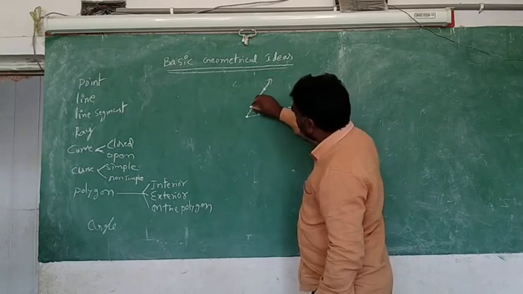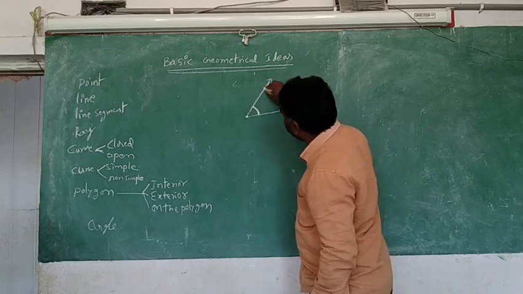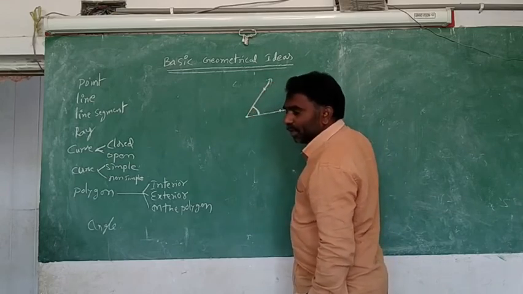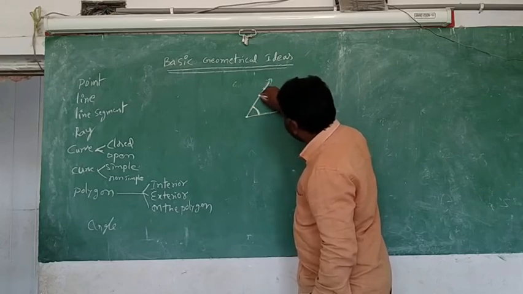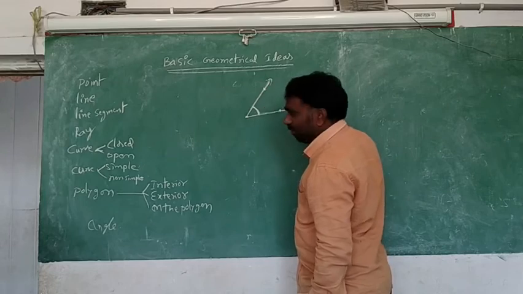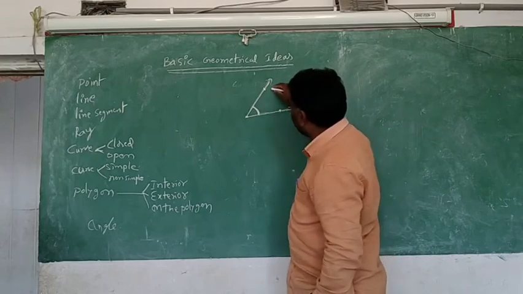If you ask where the angle is, you will show this angle. So we mark 1 point on this arm, 1 point on the other arm. Now name the points.